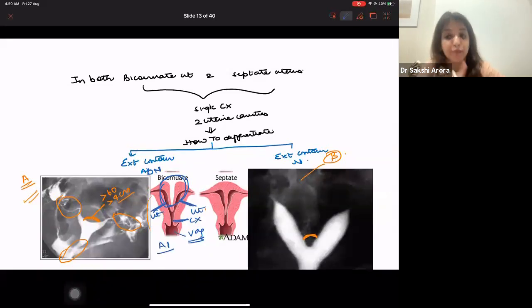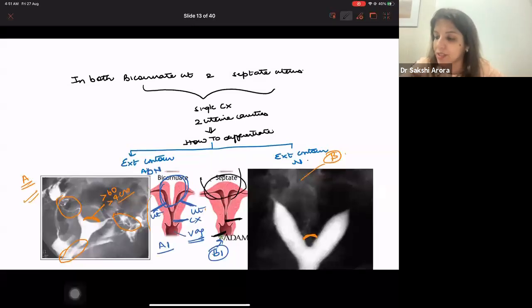Whereas if you see a septate uterus, that is image B now, B1. Look at this image. Now in this image, you are getting two halves of the uterine cavity, and you are getting a single cervix and a single vagina, right? So two uterus, single cervix, single vagina here also. Now, why am I saying it is septate? Because look at the external contour. External contour, absolutely normal, means it has to be septate uterus, right?